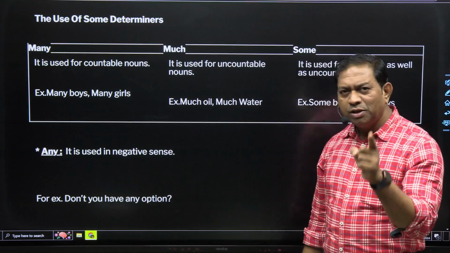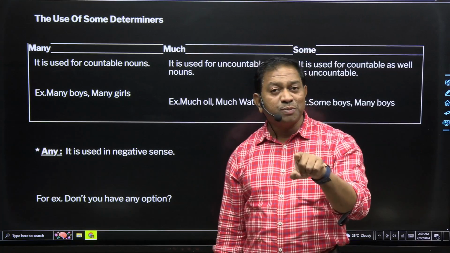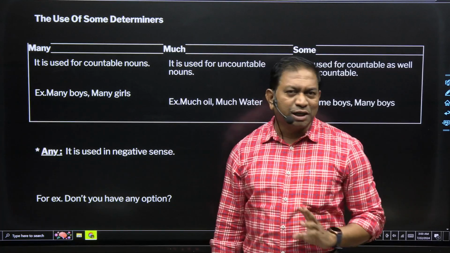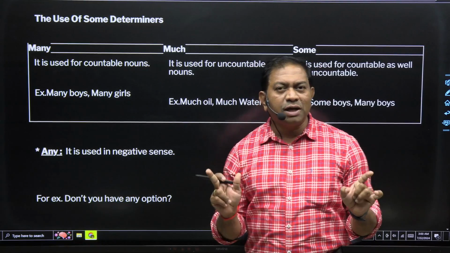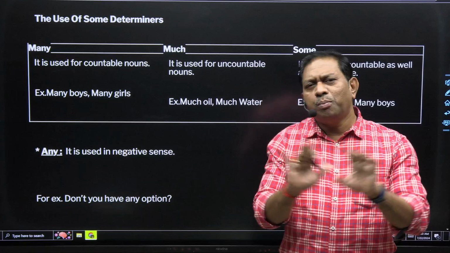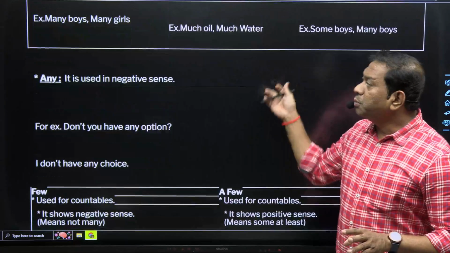So once again I repeat, many is used for countables, much is used for uncountables, and some is used for both countable as well as uncountable. I hope you understand. Yes, countable के लिए many, uncountable much, and some for both without any tension. Clear? After that, उसमें फिर आता है any.